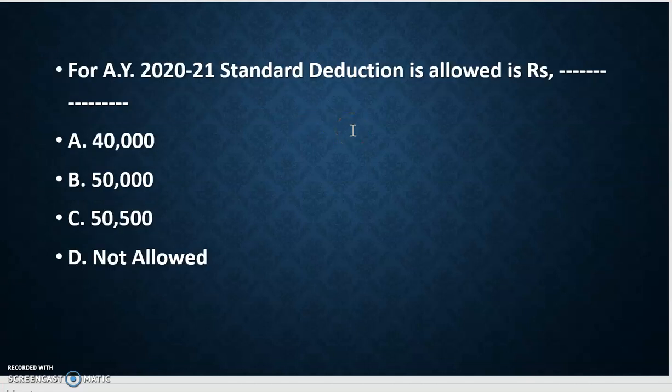In assessment year 2020-21, the standard deduction allowed is: A rupees 40,000, B rupees 50,000, C rupees 50,500, and D not allowed. In this heading, from 2021, rupees 50,000 is allowed. So the correct answer is B.